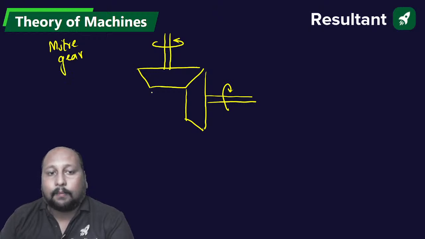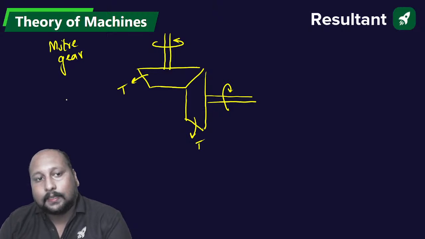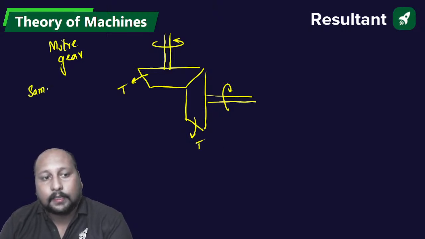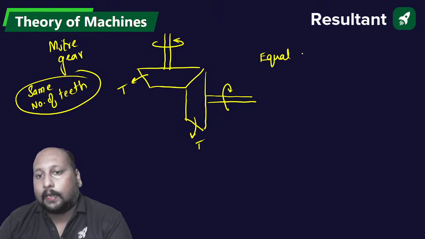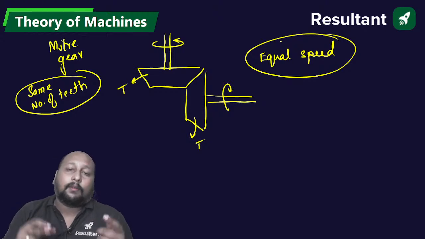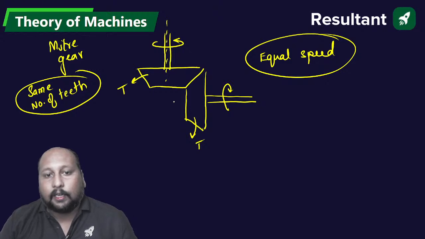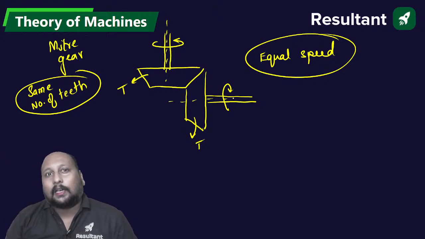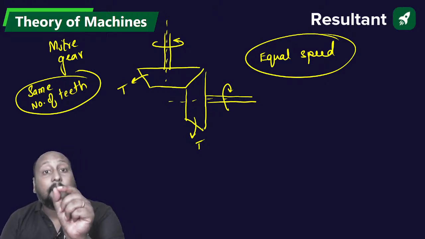Why do we call this a miter gear? Because here we have, let's suppose, t number of teeth, and here also we will have the same number of teeth. If the number of teeth is the same, then we have equal RPM or equal speed. Only the direction is changed: power is transmitted perpendicular, shifting from this axis to this axis. The best example of a miter gear is in the governor.